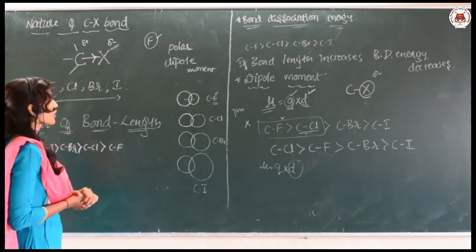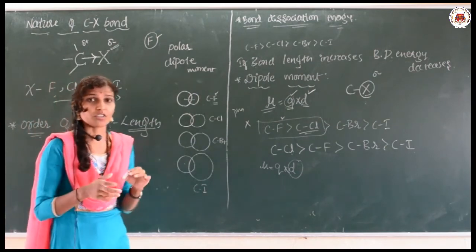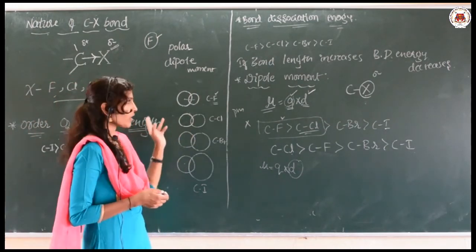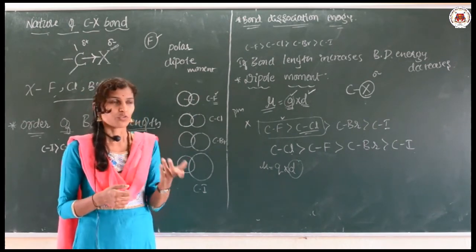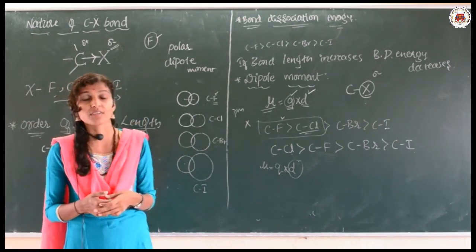Okay, so this is how we can explain the nature of the C-X bond and the three factors based on electronegativity. Further concepts we are going to discuss in our next class. Okay, thank you.